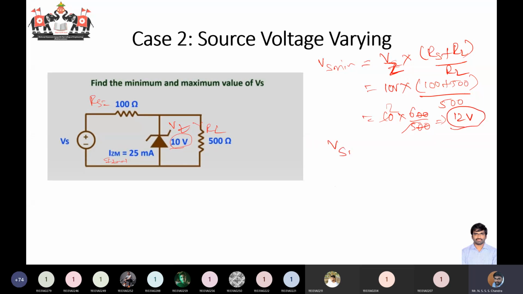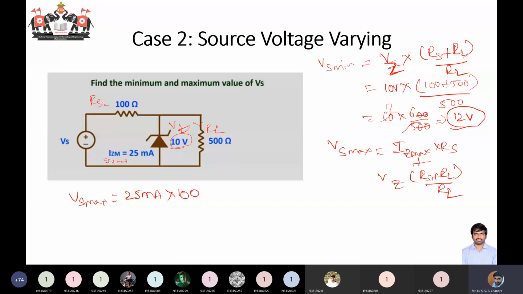Okay, Vs maximum is Iz max into Rs plus Vz into Rs plus RL by RL. So if you replace, Iz max is 25 milliamperes into Rs is 100 ohms plus Vz is 10 volts into 100 plus 500 by 500.